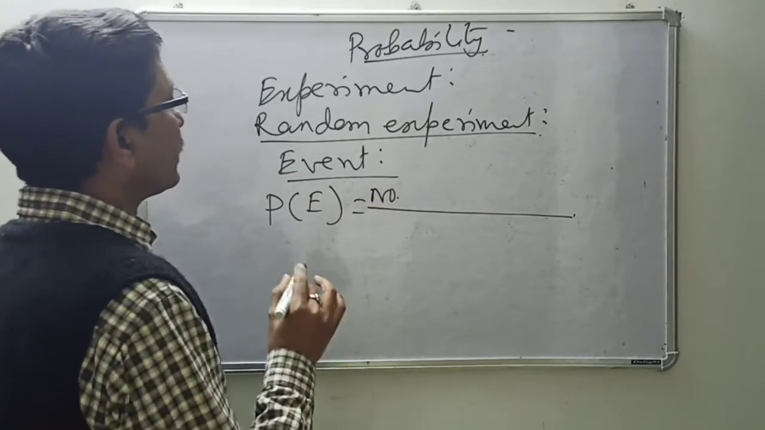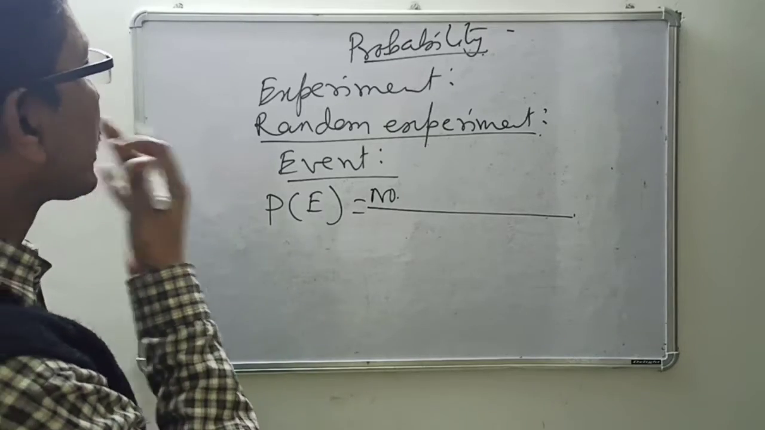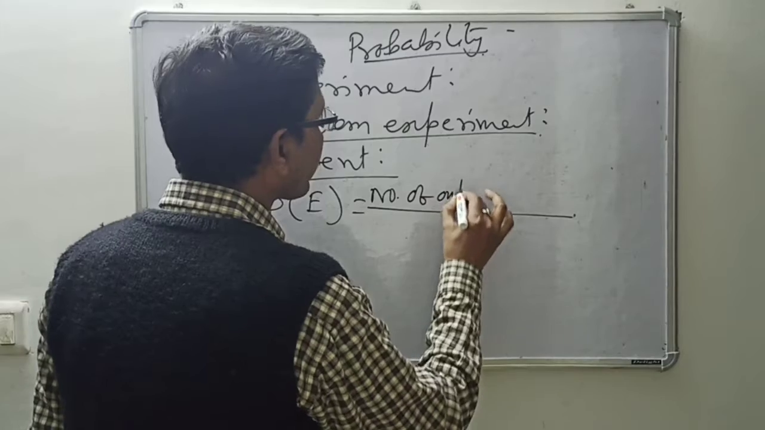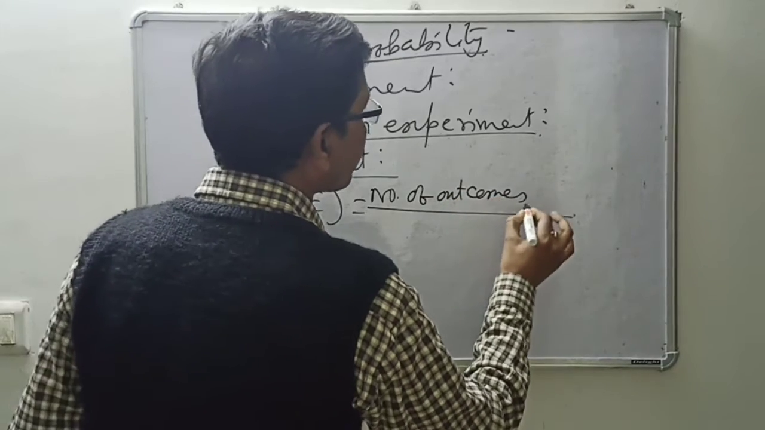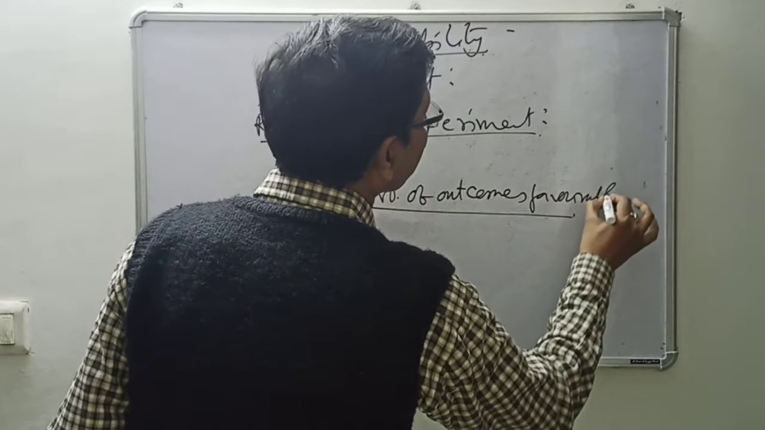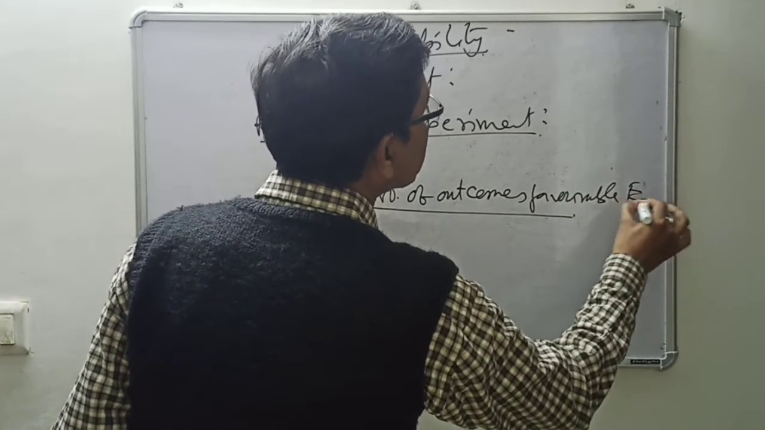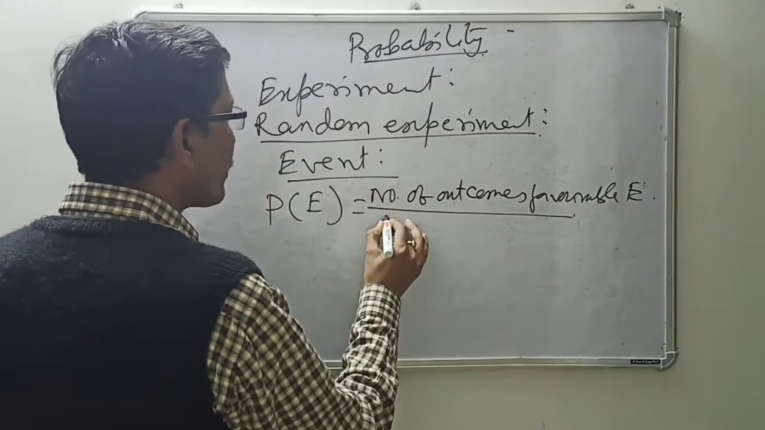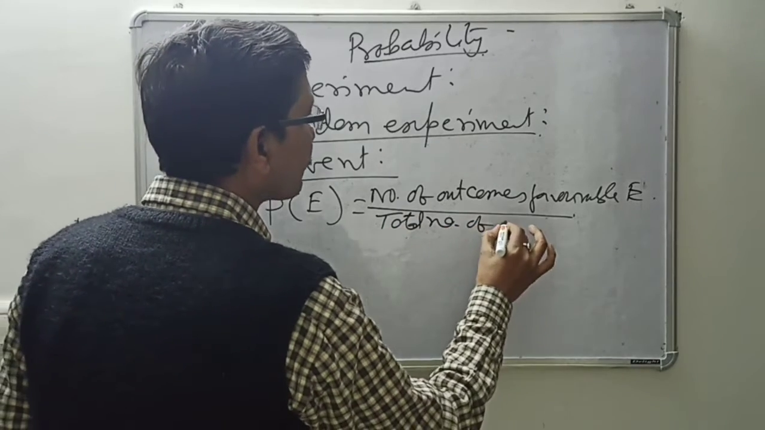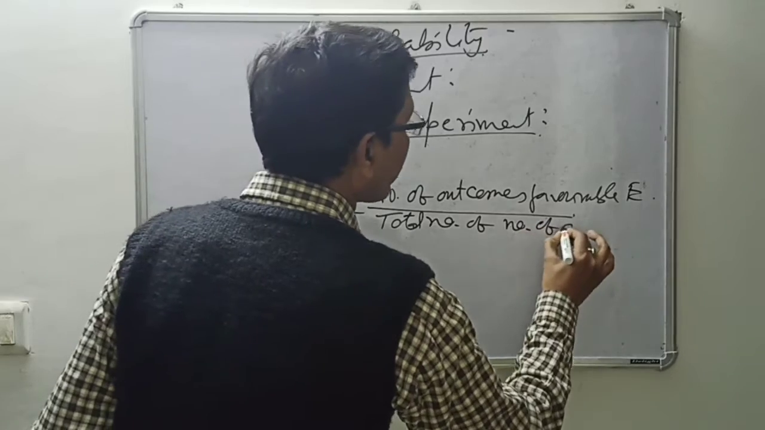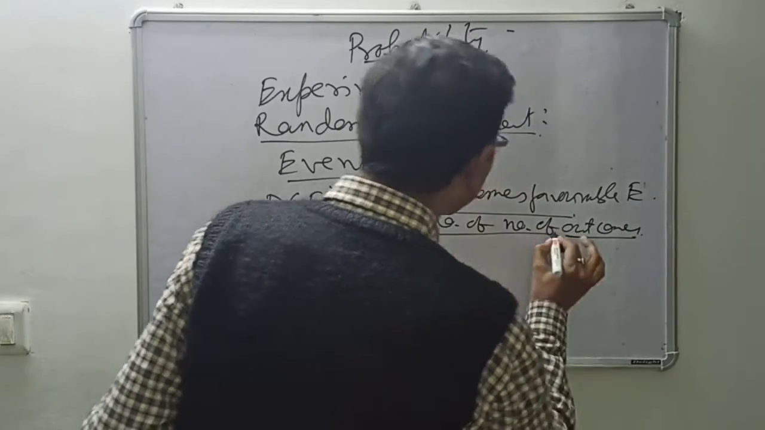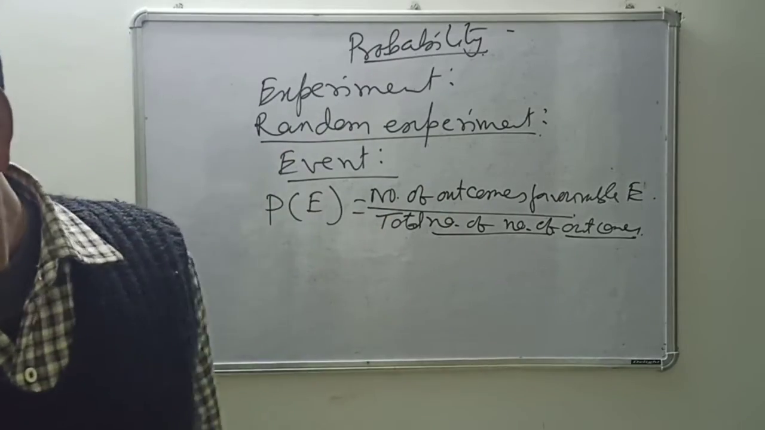Number of outcomes favorable to the event E, favorable E meaning happening of E, divided by all the possible outcomes, the total number of outcomes. So that is one thing you have to know. The total number of outcomes you also have to find out.